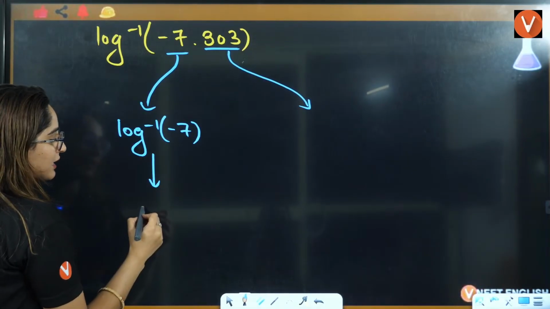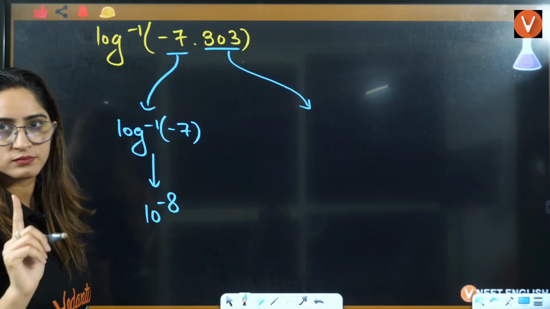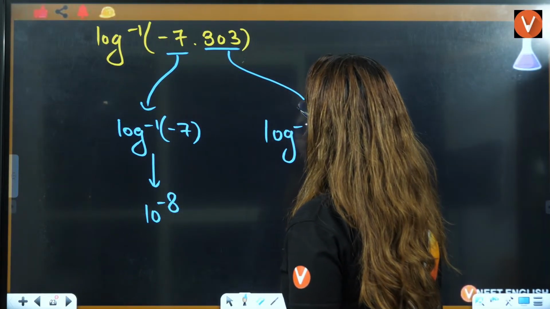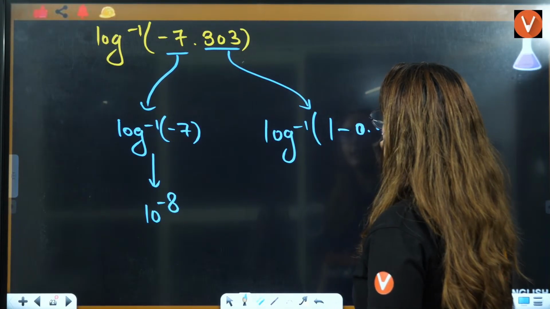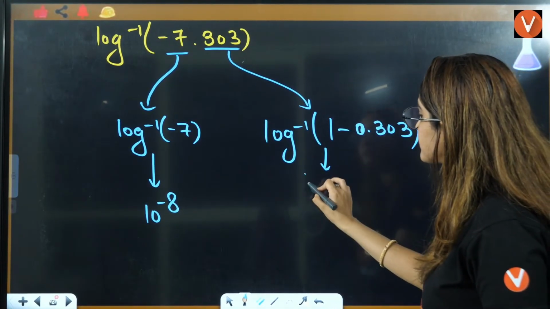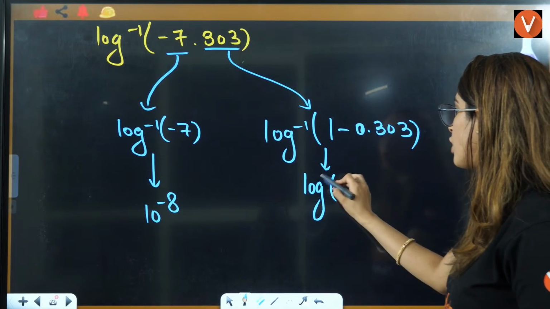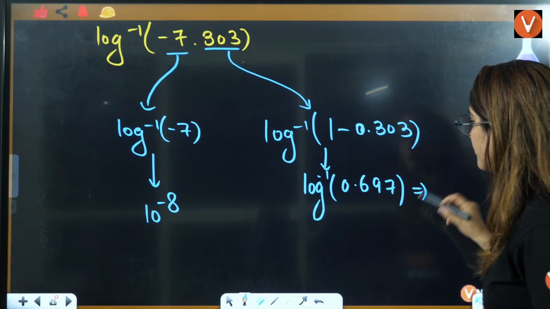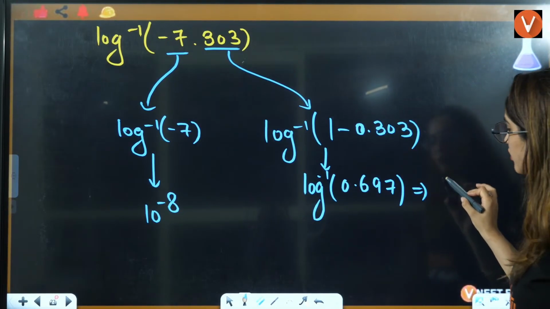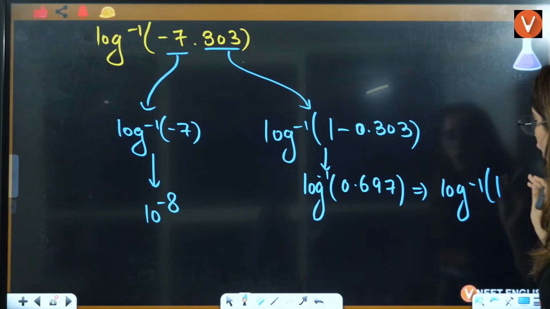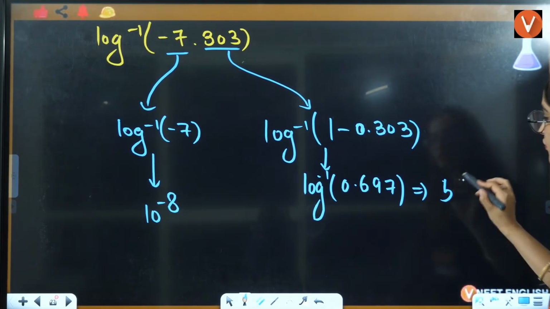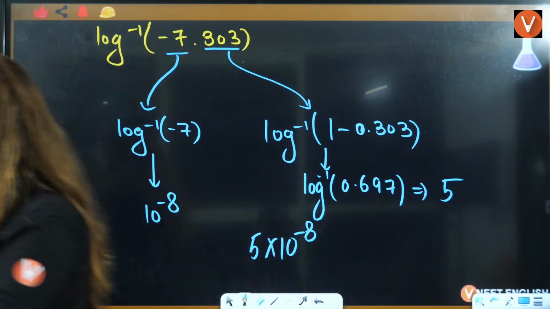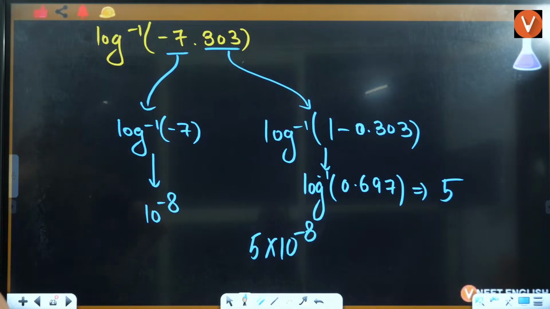That means you can add it. It will be 10 raised to power minus 8. Right? After that, you have log inverse of 1 minus 0.303. That is nothing but log inverse of 0.697. If you solve it, the answer would be log inverse of log 5, so I can directly write it as 5. So the answer will be 5 into 10 raised to power minus 8. Okay? Yes, everybody?